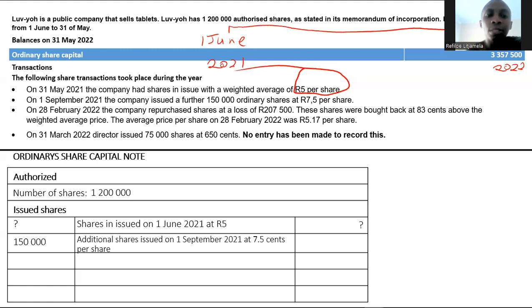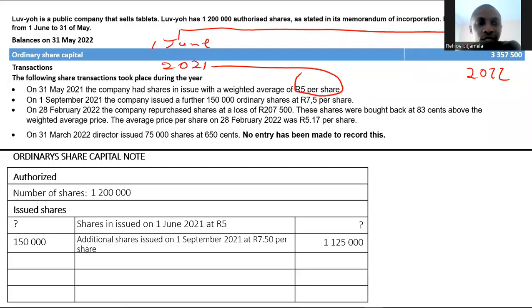I don't know why I wrote cents there. It's supposed to be 7 Rand 50. When you take 150 and you multiply it by 7 Rand 50, it'll give you 1,125,000. These are the number of shares that were issued on the 1st of September 2021. And we received a share capital amount worth 1,125,000.